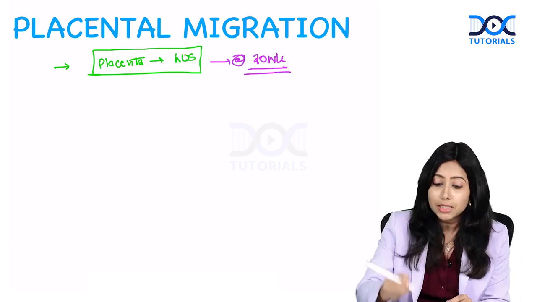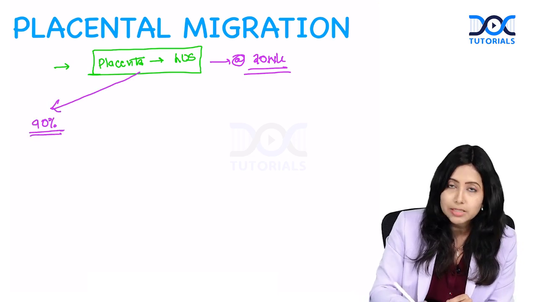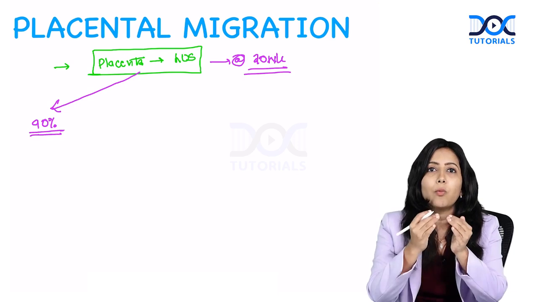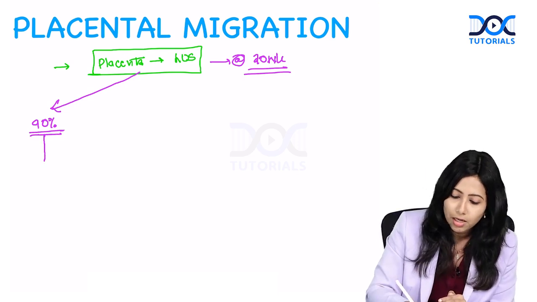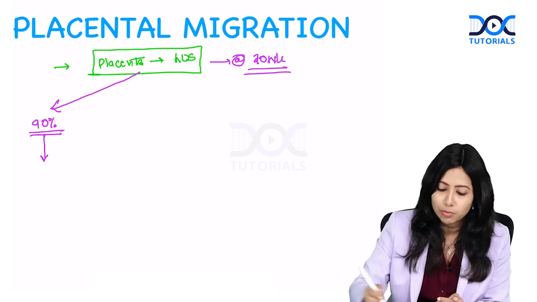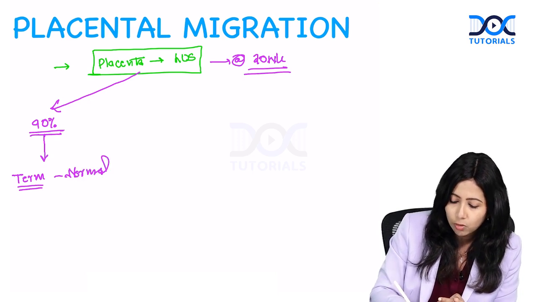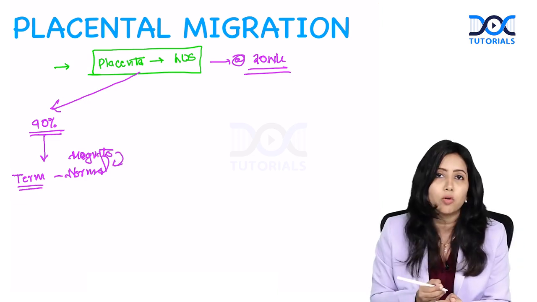In 90% of these women, the placenta is going to migrate upwards and convert into a normal placenta by the time they reach term.